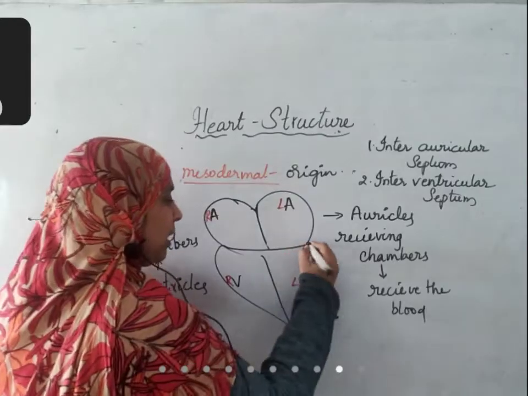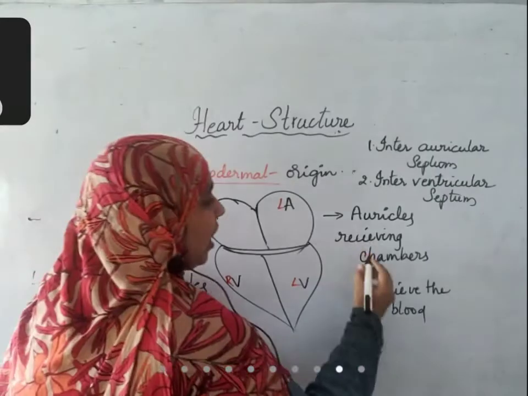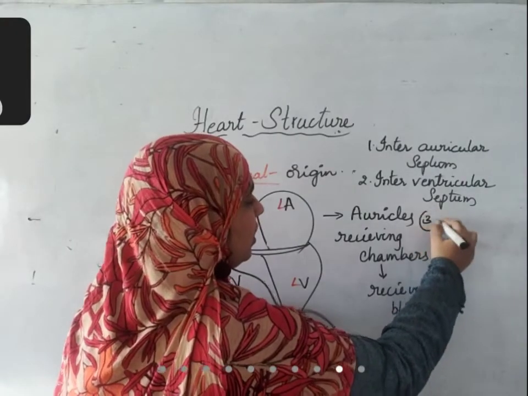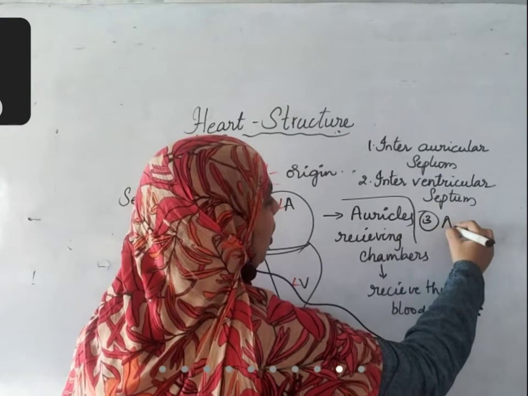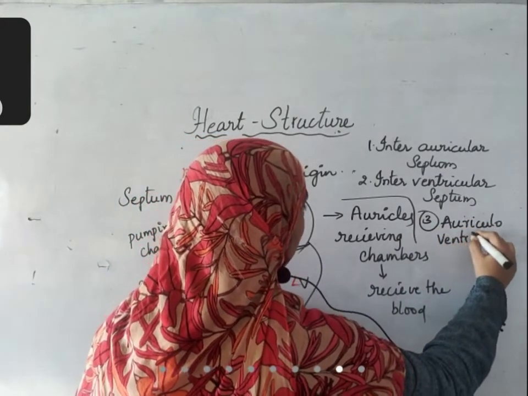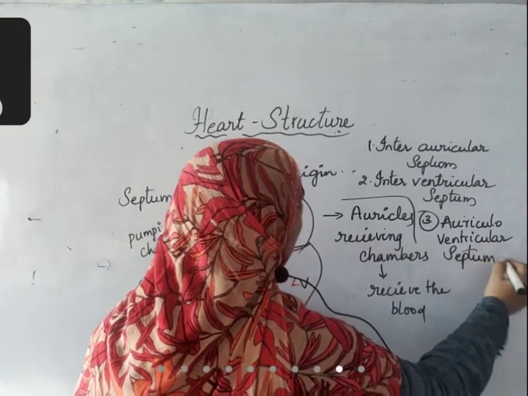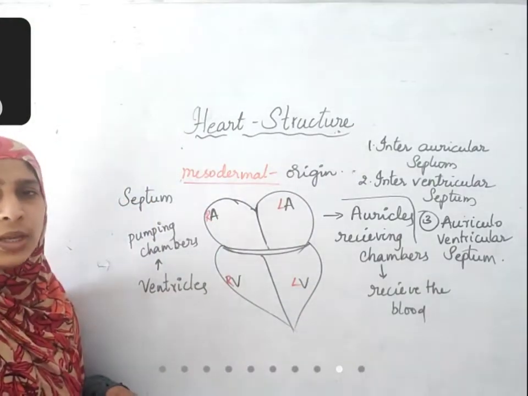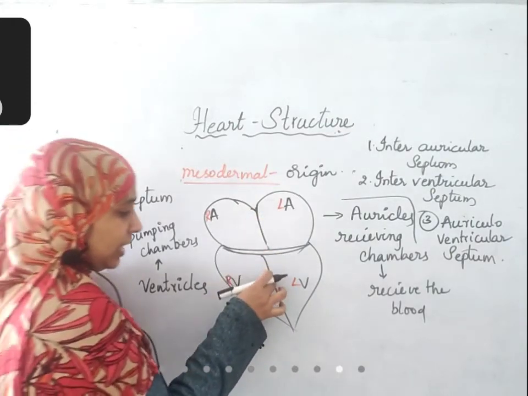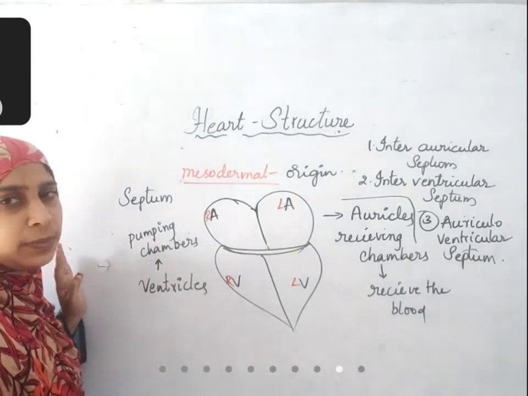Now there is a wall between auricles and ventricles. It is called auriculoventricular septum. That is the third one. So what are the three muscular walls? Interauricular septum, interventricular septum, auriculoventricular septum.